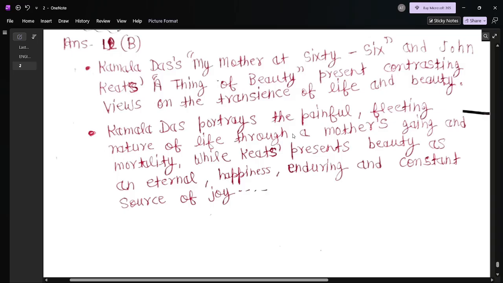Kamala Das portrays the painful, fleeting nature of life through a mother's aging and mortality, while Keats presents beauty as eternal. John Keats always talked about eternal beauty, natural beauty, spiritual beauty, never-ending beauty, happiness, an enduring and constant source of joy.